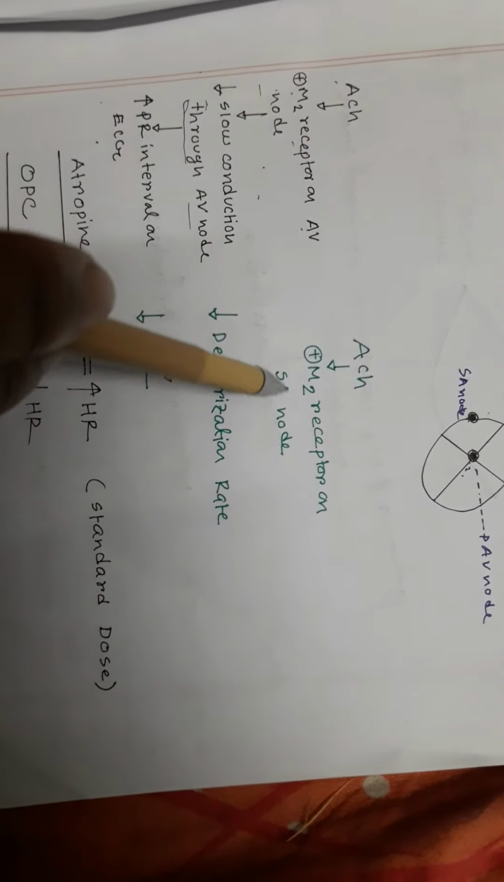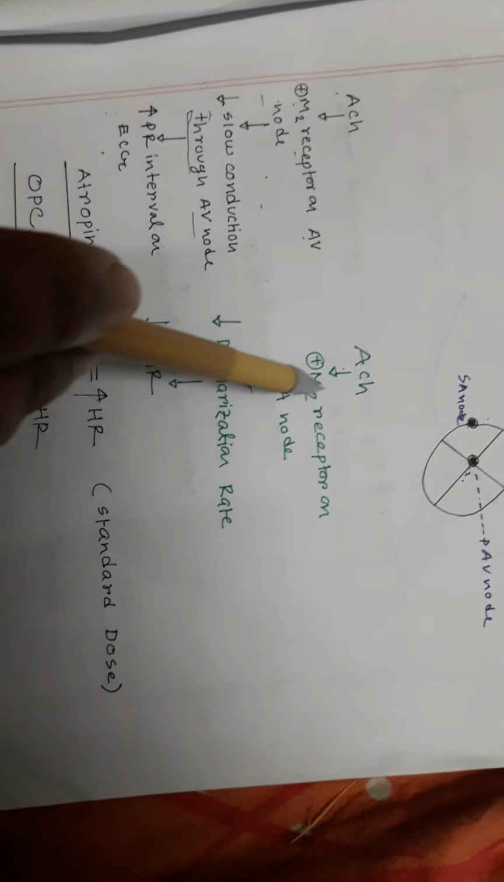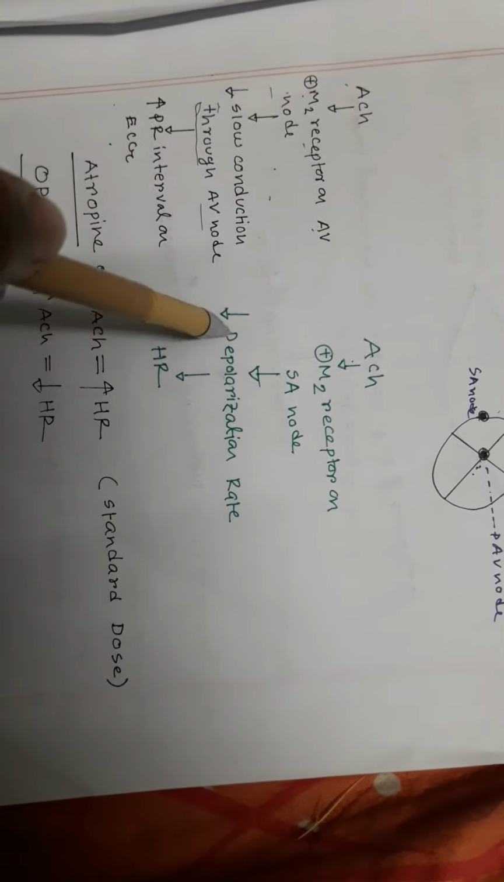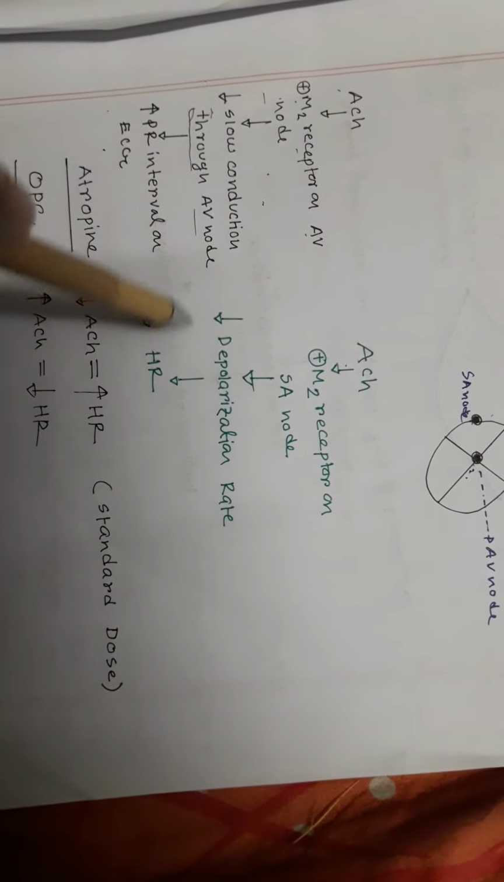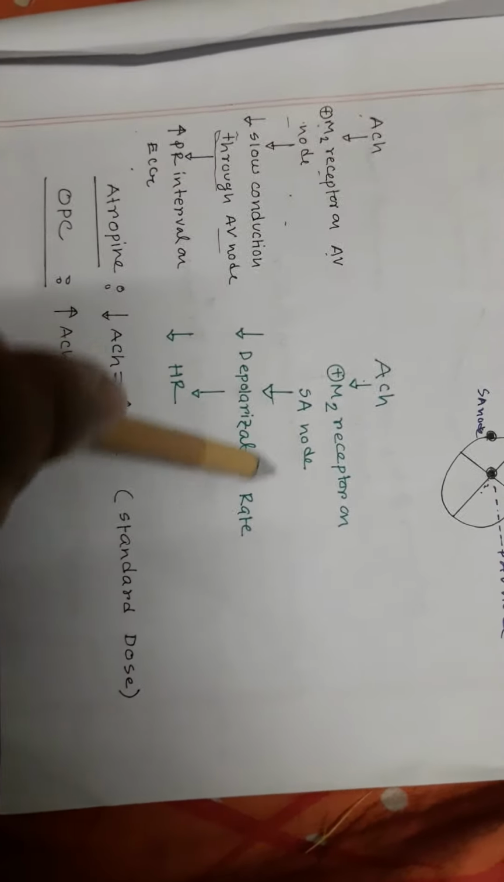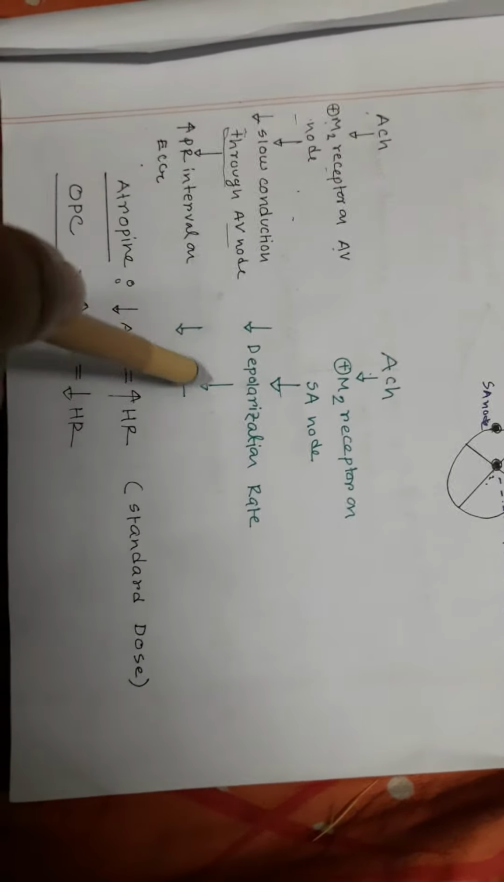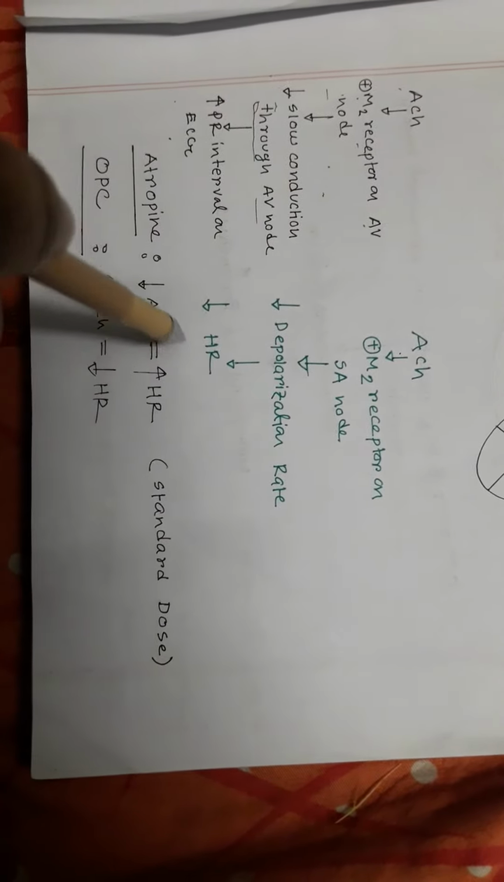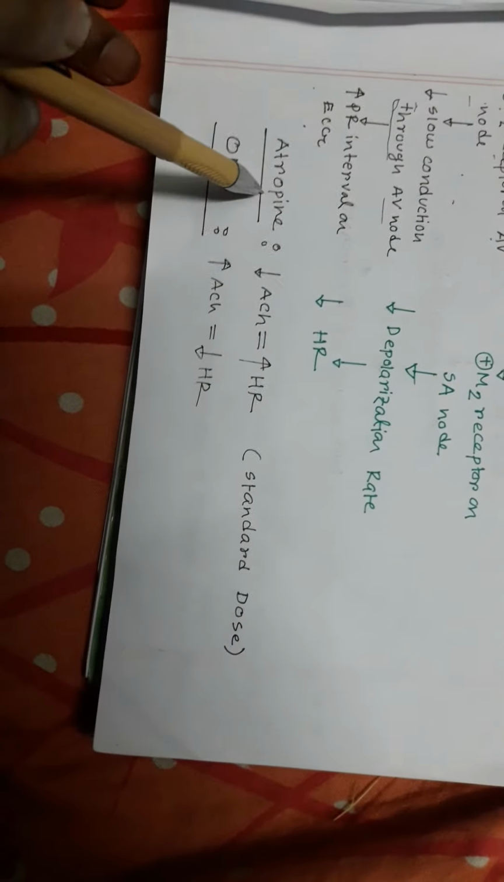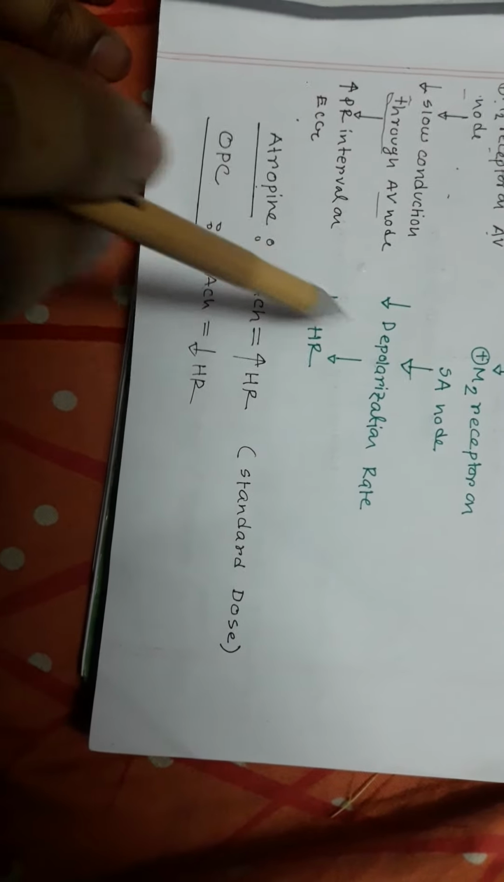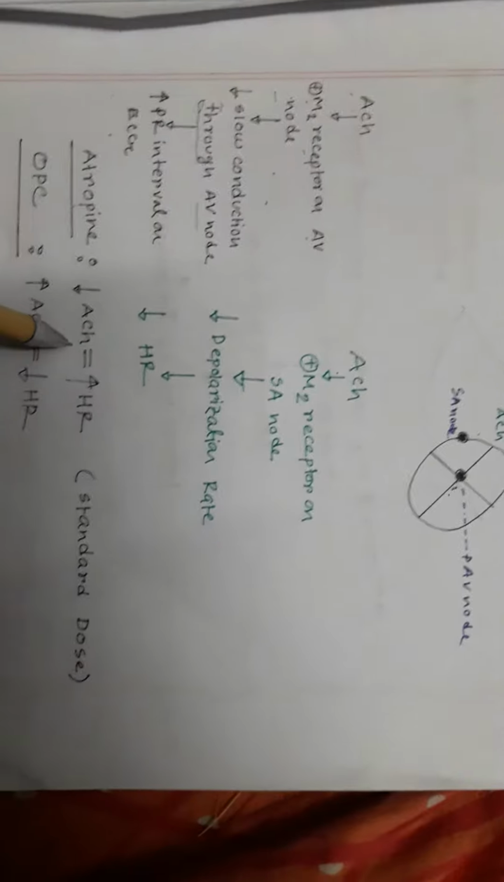And what does acetylcholine do on the SA node? When acetylcholine stimulates M2 receptor on the SA node, this leads to decreased depolarization rate of the SA node. That is, the SA node is actually inhibited by acetylcholine. When the SA node is inhibited, there is a decrease in heart rate. So what does atropine do? In the presence of atropine, acetylcholine cannot bind to M2 receptor.